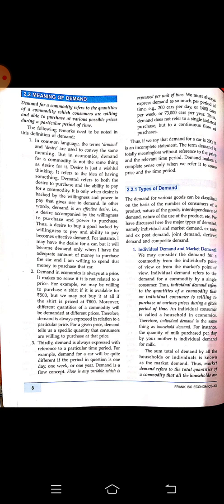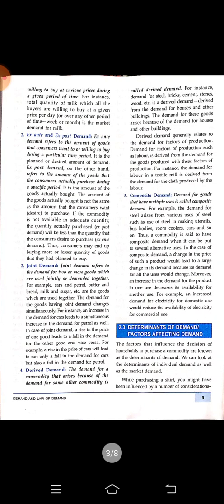Next, number 2 in your book is ex ante and ex post demand. Ex ante demand means the amount of commodity a consumer is willing to buy. That means they are just planning to buy. Actually they are not buying, they're just planning. Before going to the market, we often make a plan, like we are going to buy 2 dresses, or 3 dresses. We are just making a plan.